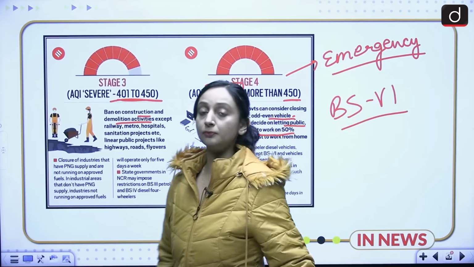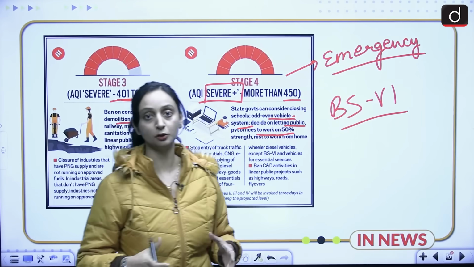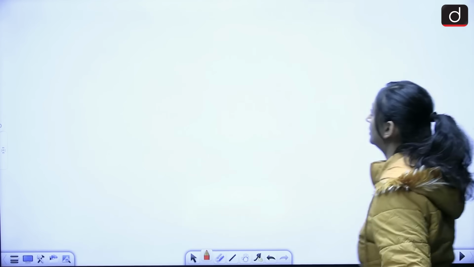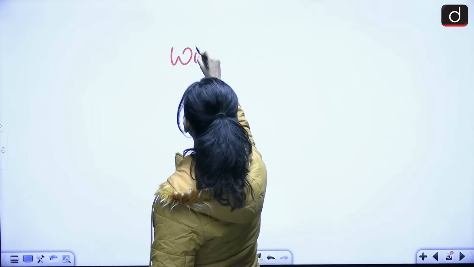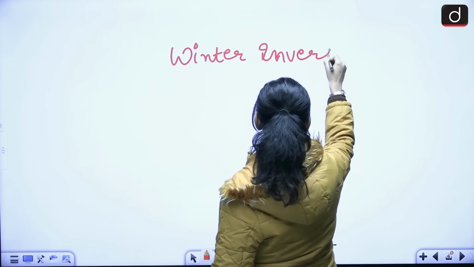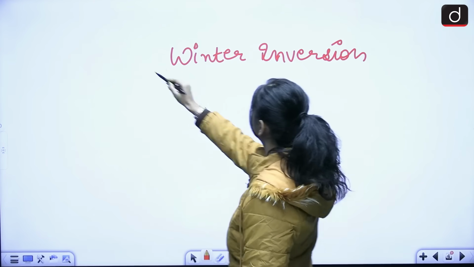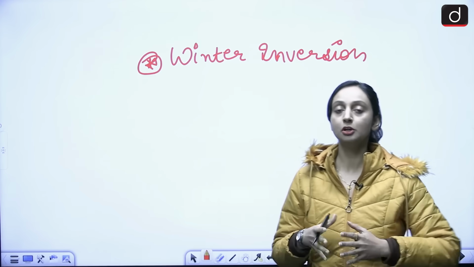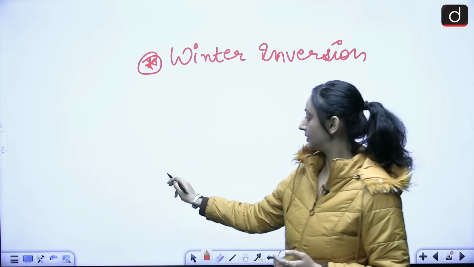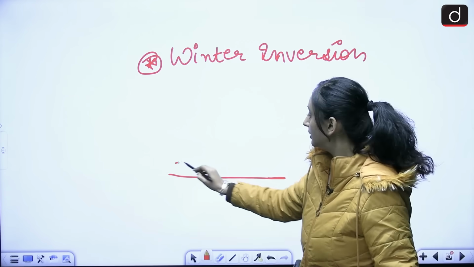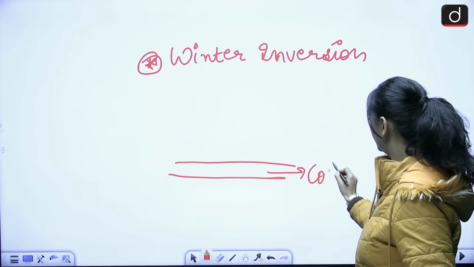And if I talk about a few reasons for the current AQI to be very bad in Delhi-NCR, the most important reason over here is the winter inversion. Now, what do you understand by winter inversion? So what happens in winters? This is the ground. When the ground gets cooled, when the ground cools very fast, here you have cold air, right?